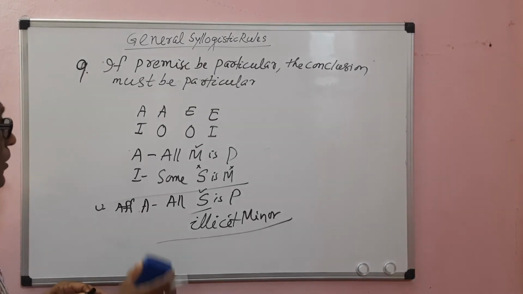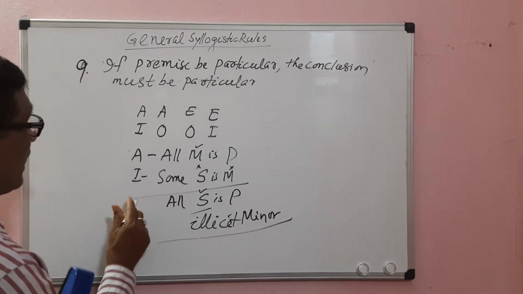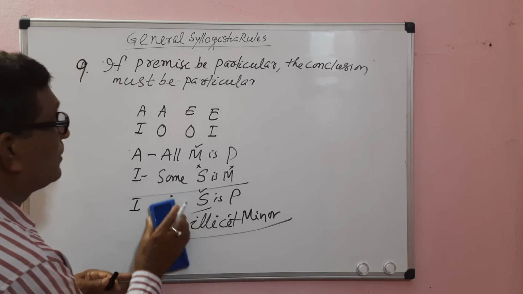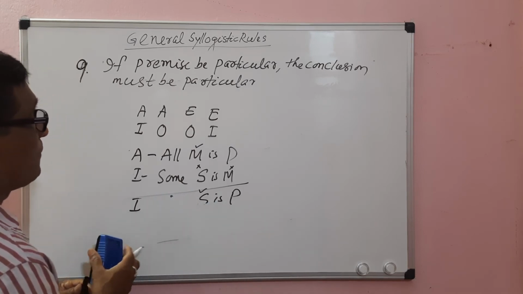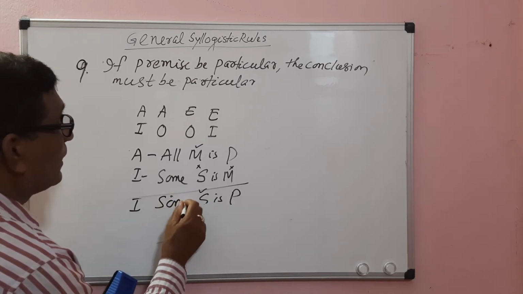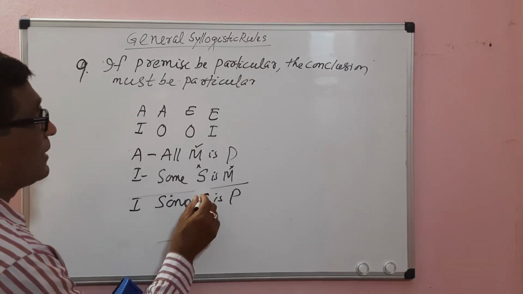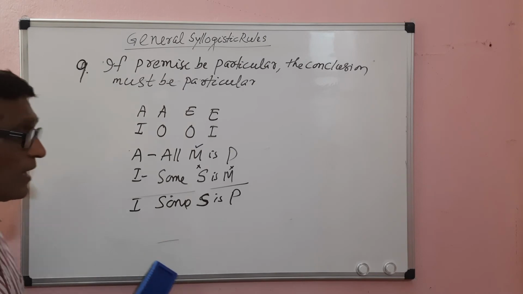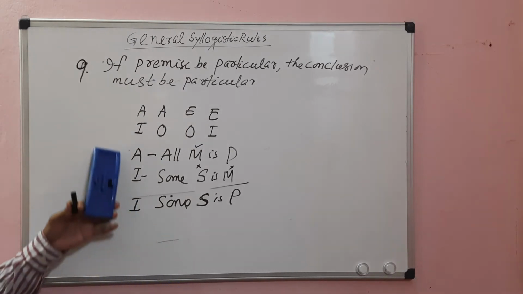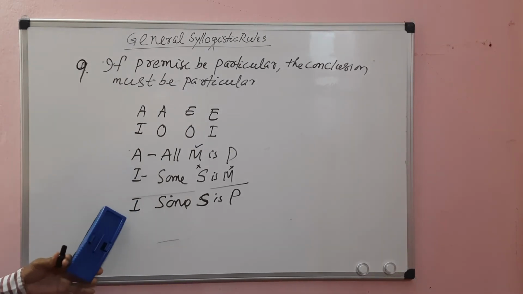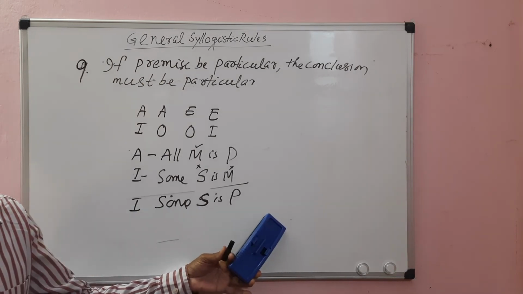If we make it particular affirmative, that means an I proposition, then there will be no fallacy of illicit minor. This will be Some S is P. The I proposition distributes neither subject nor predicate, so there will be no fallacy of illicit minor. So if one premise is particular, the conclusion must be particular. If it is universal, it leads to the fallacy of illicit minor.